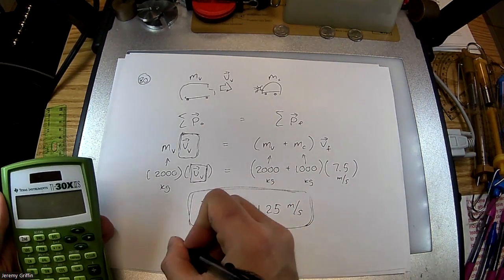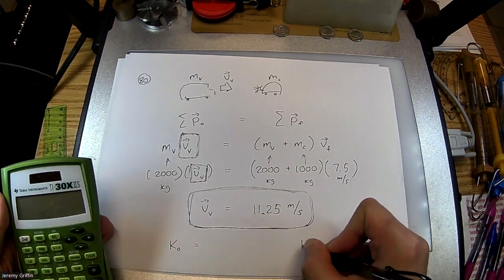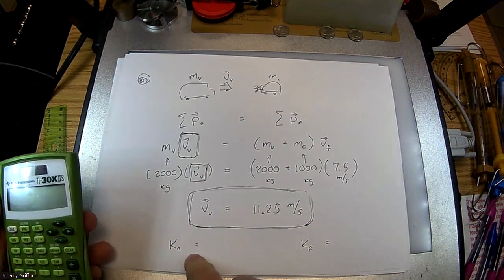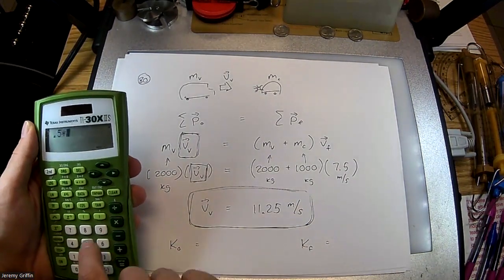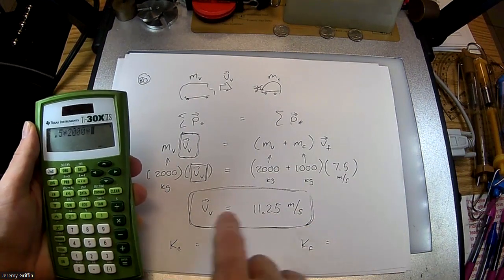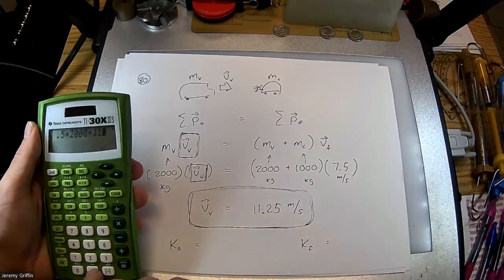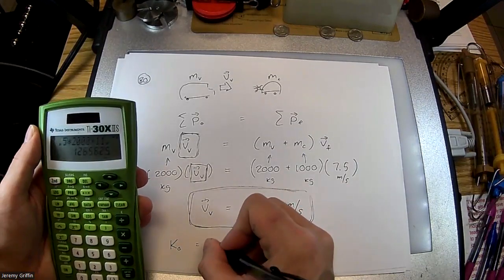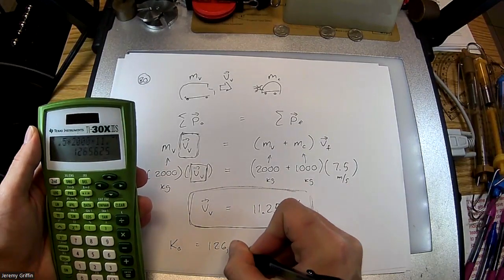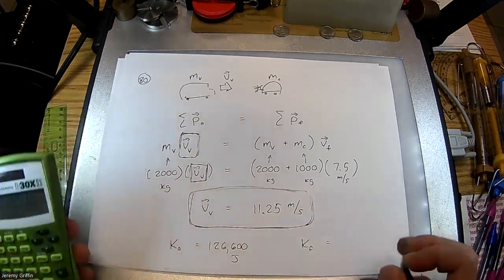Let's see. What is kinetic energy initial? What is kinetic energy final? Kinetic energy initial was all in the van: 1/2 times the mass of the van times the initial speed of the van, which we found here, squared. I'm getting 126,000-some joules.